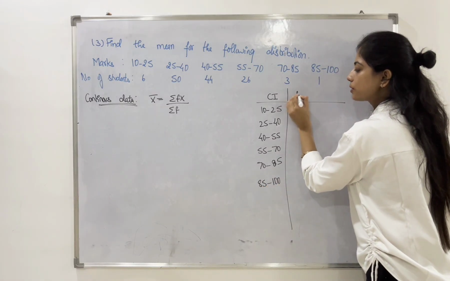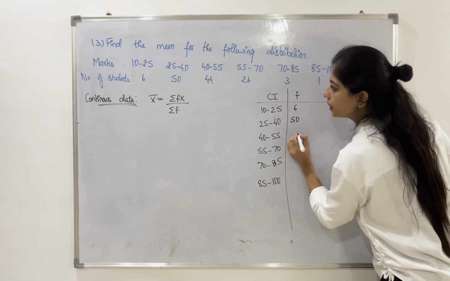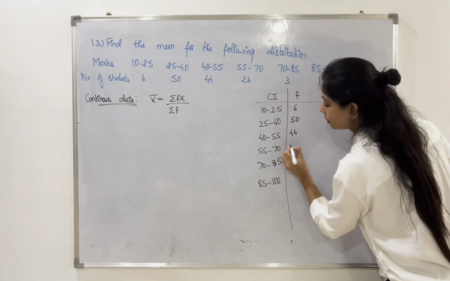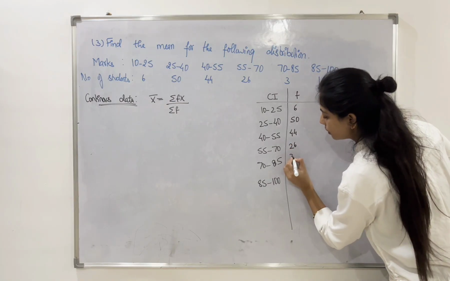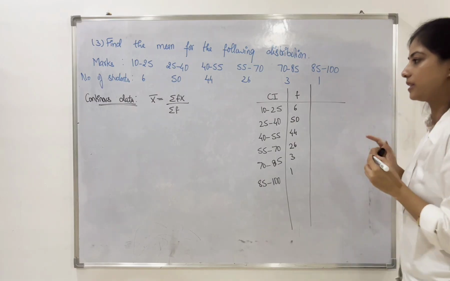The f values are 6, 50, 44, 26, 3 and 1. So these are our frequency values.